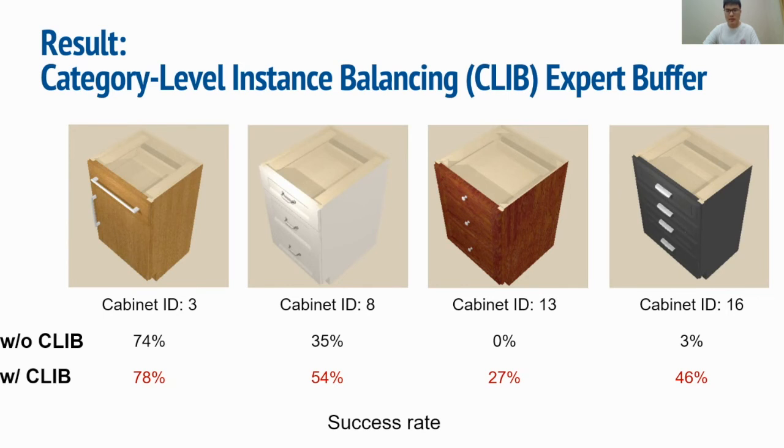Without CLIP, the expert buffer will soon forget the initial demonstrations for these instances, and the agent will not learn to finish these tasks. However, with the help of CLIP, the expert buffer always reserves demonstrations for these drawers, so that the agent also gets some successful knowledge on these instances.